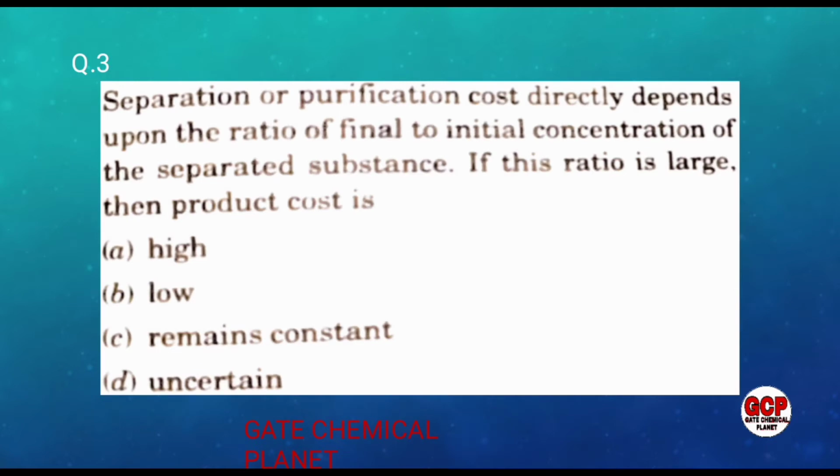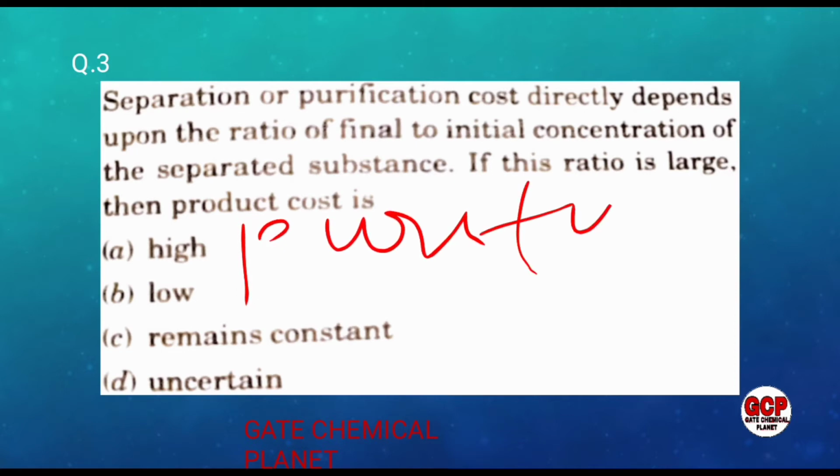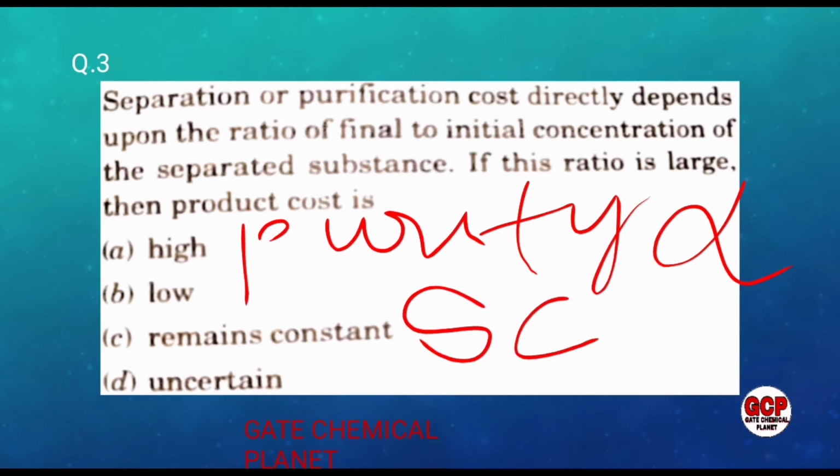Separation or purification cost directly depends upon the ratio of final to initial concentration of the separated substances. If this ratio is high, then product cost is high, low, remains constant, or uncertain. So to give the answer properly, I am writing here: the purity is directly proportional to the separation cost.